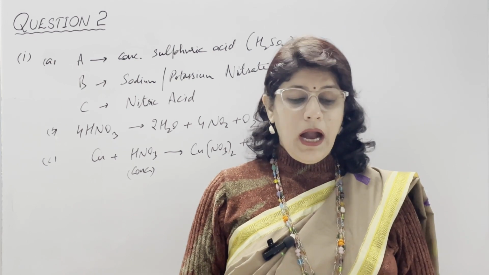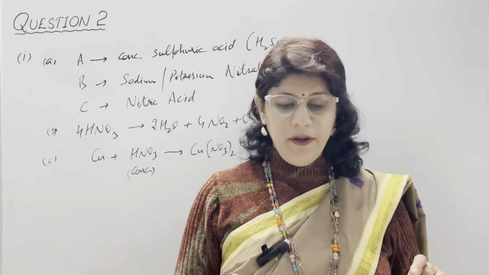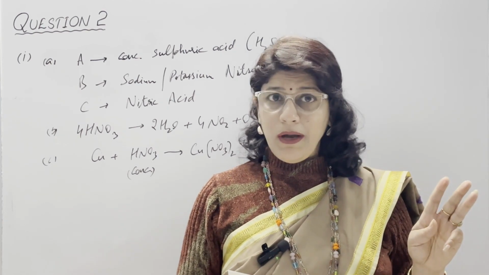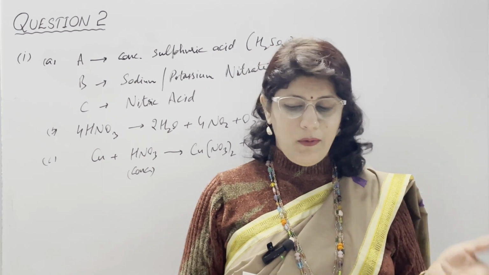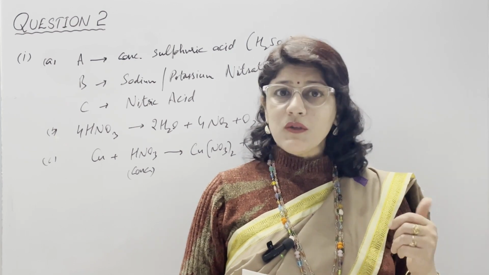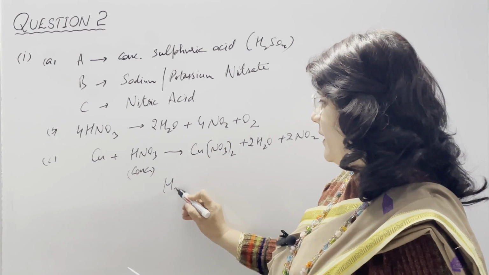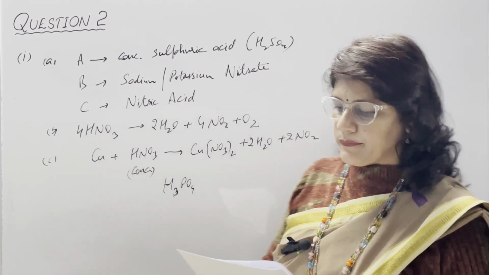In fourth part, identify the following. A option, an acid which furnishes 3 hydronium ions. 3 hydronium ions per molecule on ionization means it is a tribasic acid, and we know that the name of this acid is phosphoric acid, H3PO4. H3PO4, it is a tribasic acid.